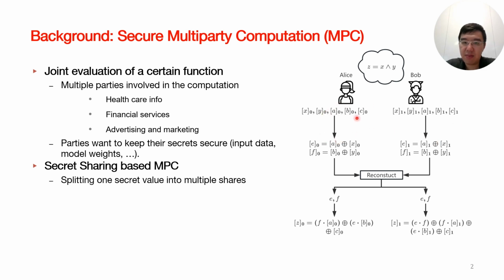Additionally, they have A, B, C as the so-called Beaver triple to perform the single-bit AND operation. As we can see, parties holding only the shares of the secrets, x0, y0, or x1, y1, cannot actually output a correct result without any communication with each other. The primary challenge for MPC is actually the need for communication during this whole process.